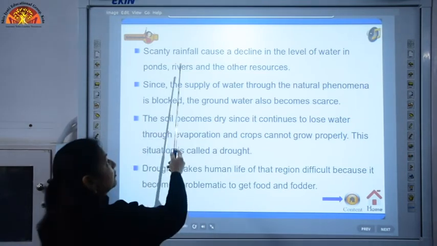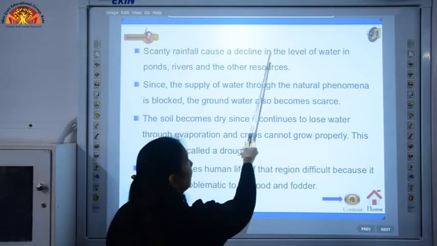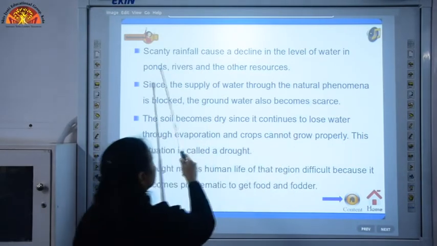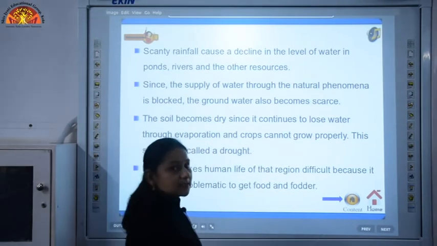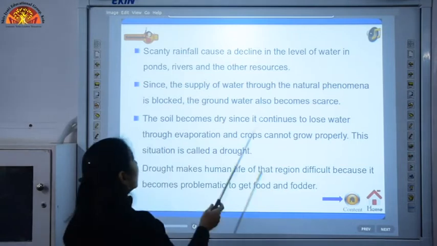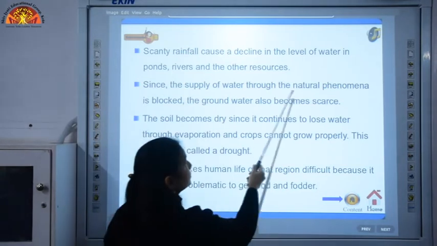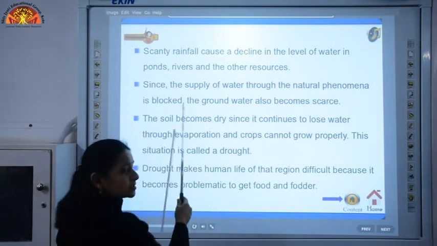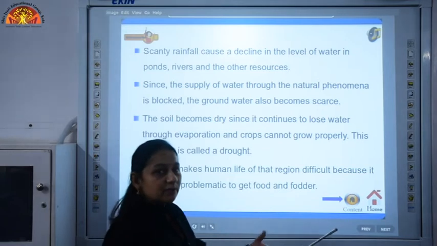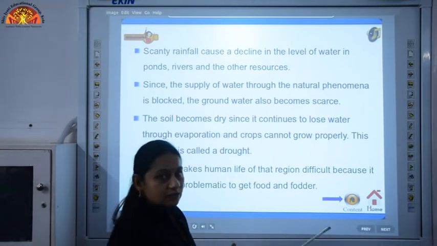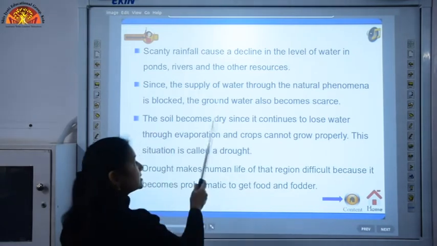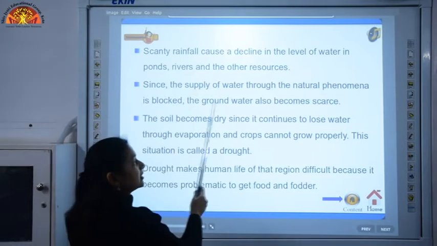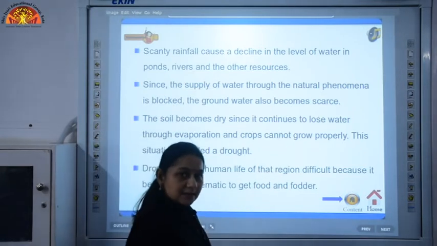This scanty rainfall causes a decline in the level of water in the ponds, rivers and all the water bodies, and since the supply of water through the natural phenomena is blocked, means rainfall is our major source of water on the earth, the groundwater also becomes scarce.